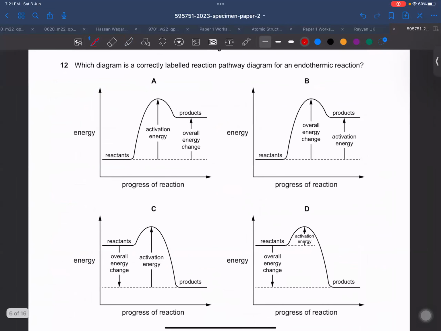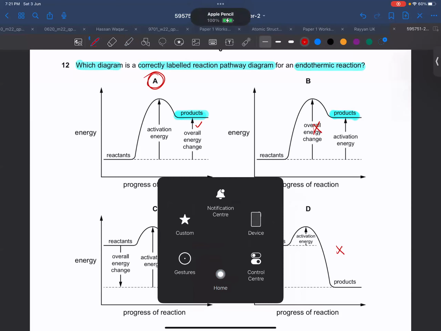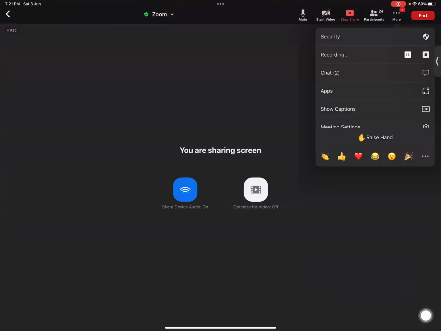Here we have an energy profile diagram. Which diagram is a correctly labeled reaction pathway diagram for an endothermic reaction? We know that endothermic reactions have greater energy in the product. So it must be A or C. C and D cannot be the right answer. And we know that enthalpy change is the energy change between reactant and product. So this is right and this is wrong. So the right answer would be A. Is that right, bacho? Yes. Okay, waiting for a while for Azan and then we are going to continue.